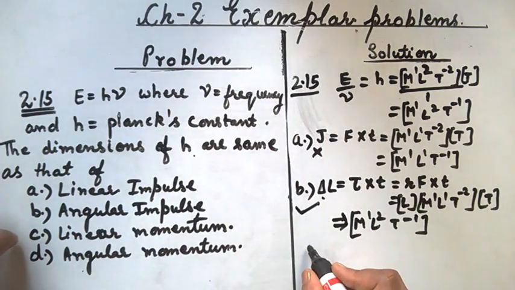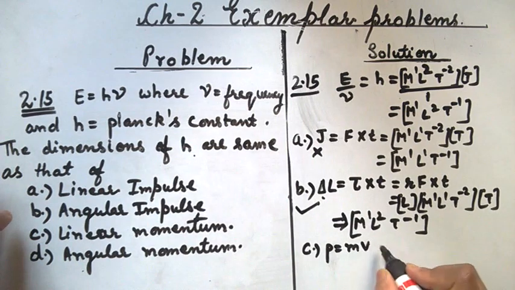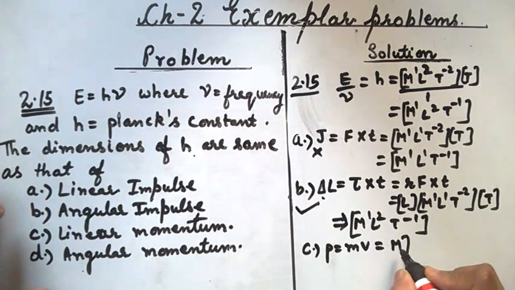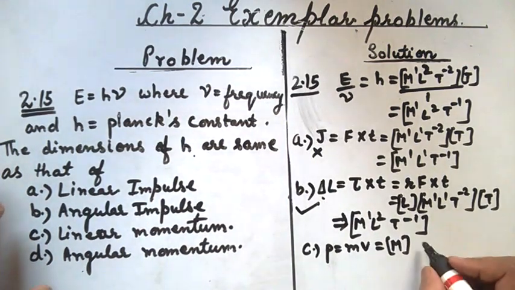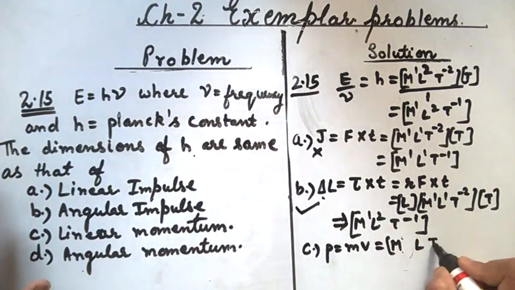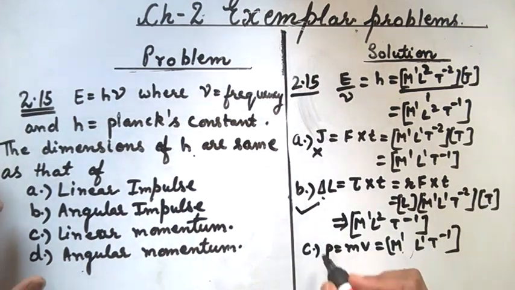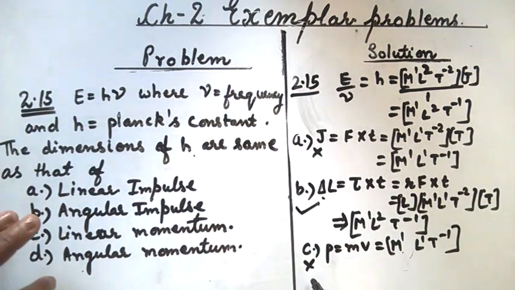And third one is linear momentum. It is given by mv, mass is M, velocity is L T minus 1. So here we can write it directly M1 L1 T minus 1. Here we can see it's not equal. Next is angular momentum.